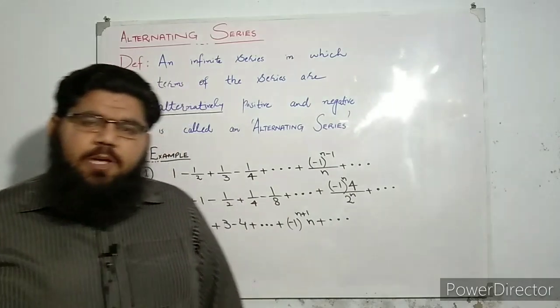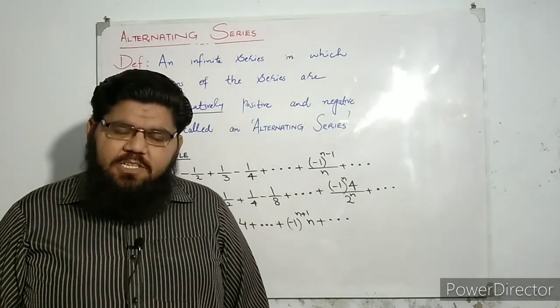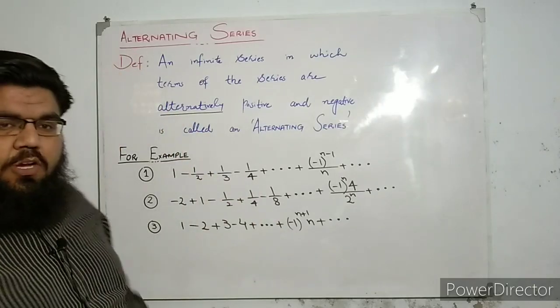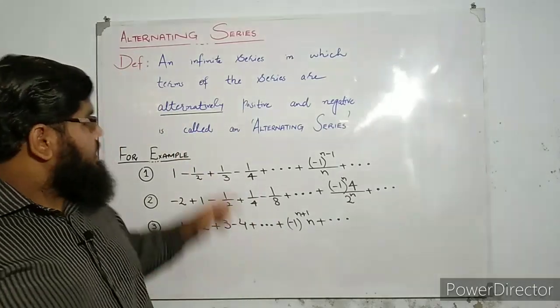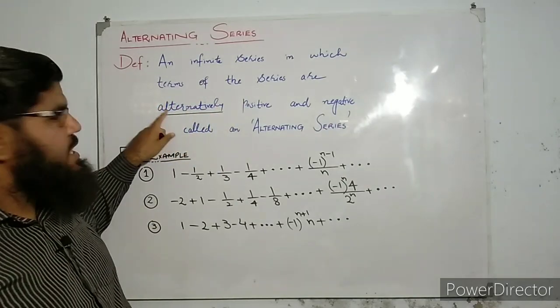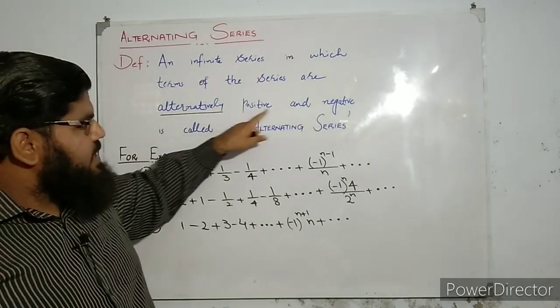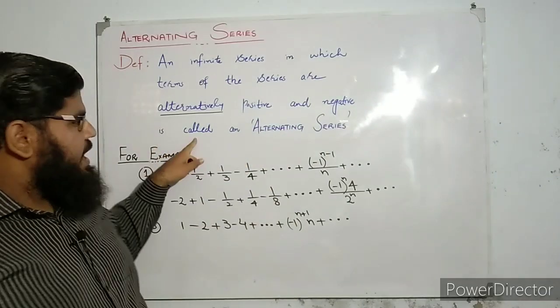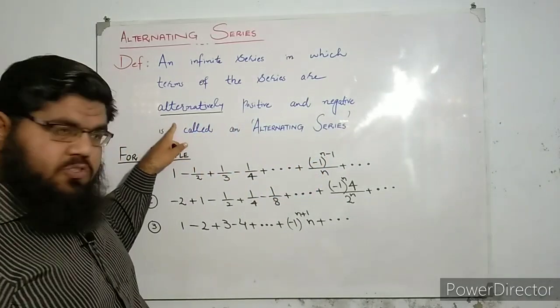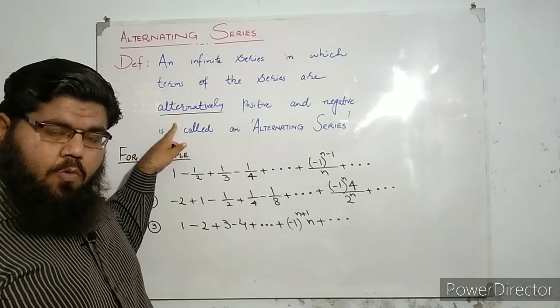In today's lecture we are going to talk about a special kind of infinite series that is known as alternating series. Okay, so let's define this first. An infinite series in which terms of the series are alternatively positive and negative is called an alternating series. Okay, this word is most important in this definition. What is meant by this?